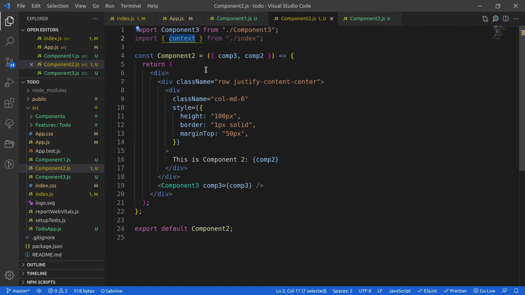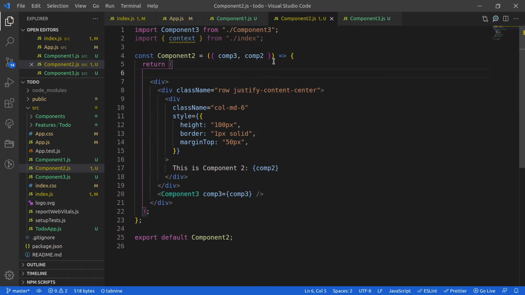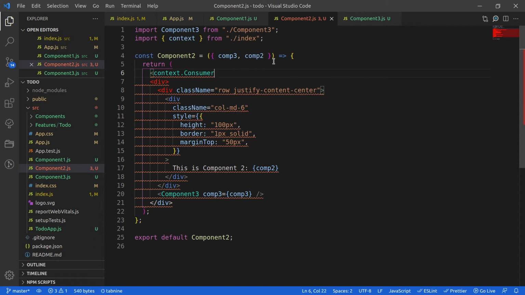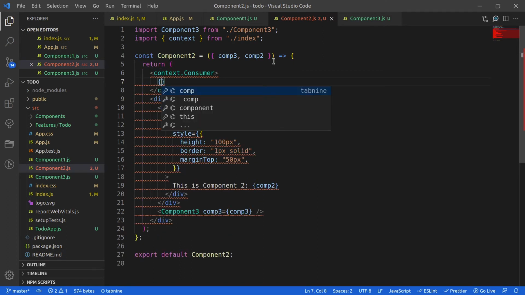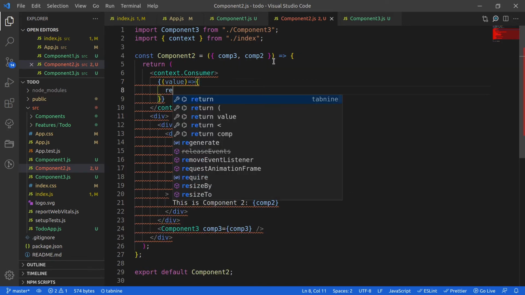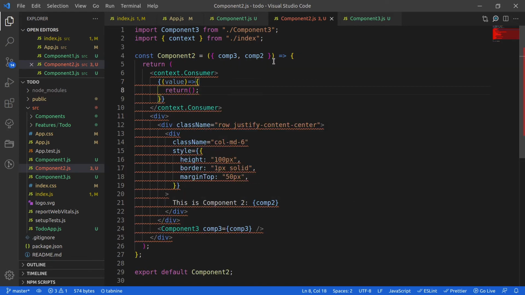Now context provides two ways. First, I will show you the old way of accessing the context value. It provides context.Consumer, which provides a function call with the value, and here I can return my value.